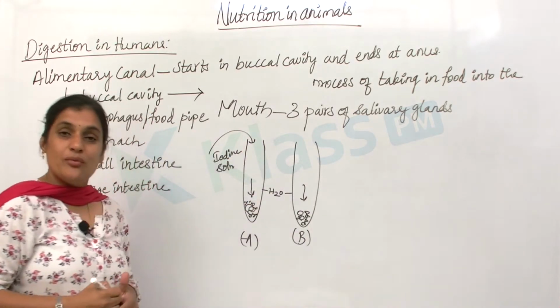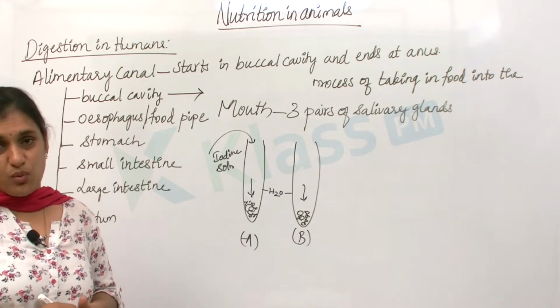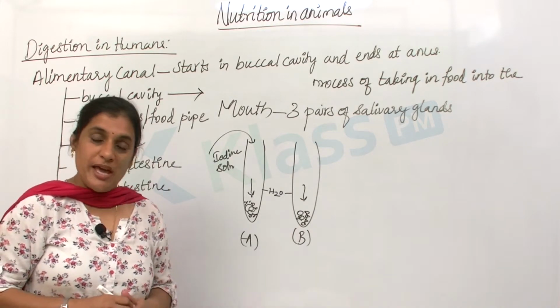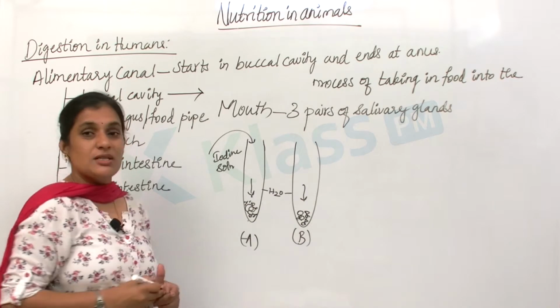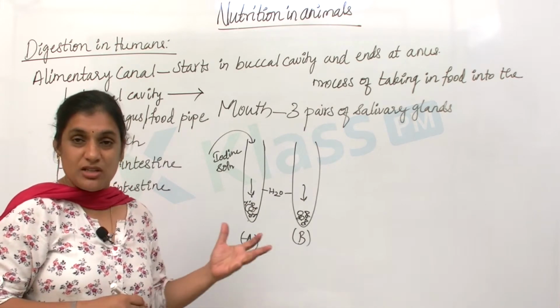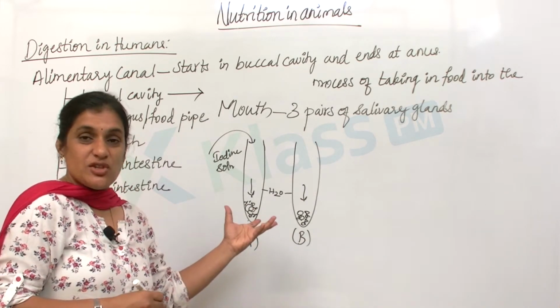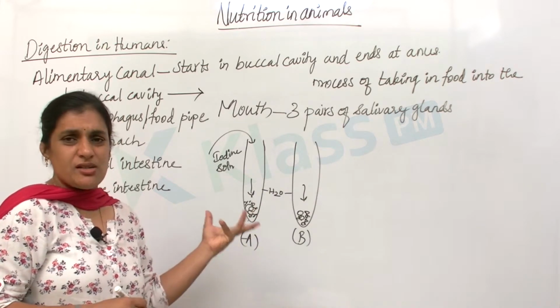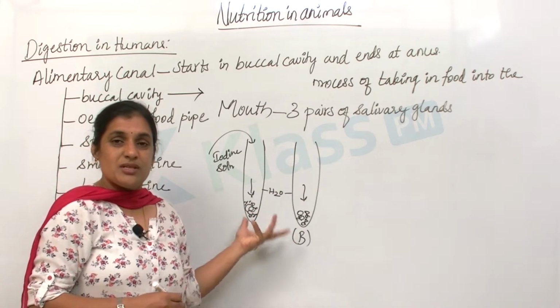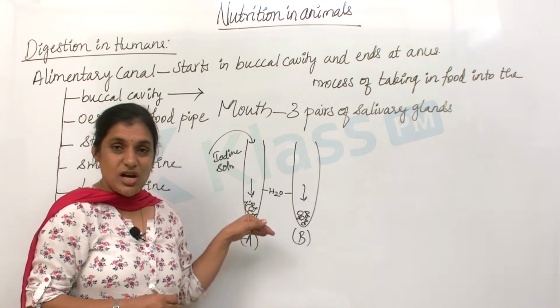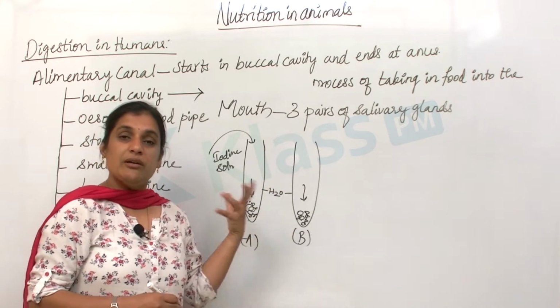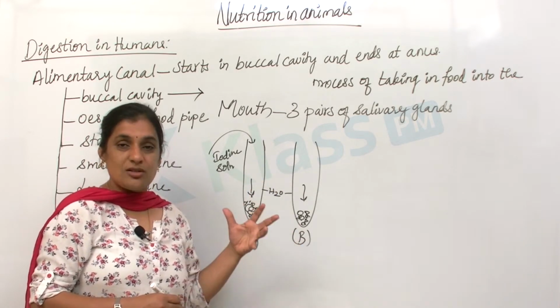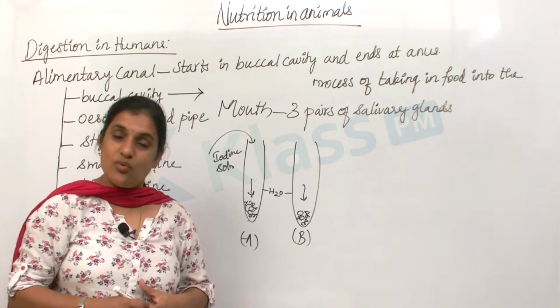Which test tube will show you a color change and why? Yes, test tube A shows a color change because the rice which we eat, the tablespoonful of boiled rice, is rich in carbohydrate. To test the presence of starch, when you add iodine solution to a starch food, immediately it will turn into violet color. The blue-black solution of iodine turns into violet color.